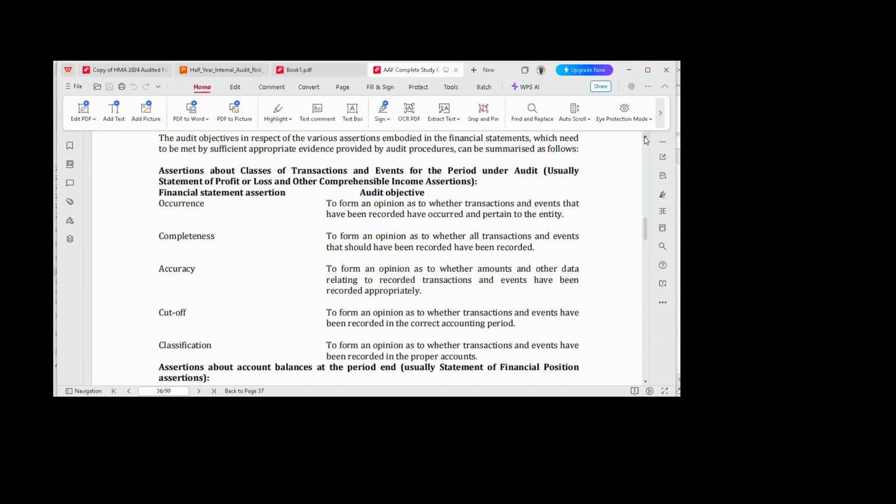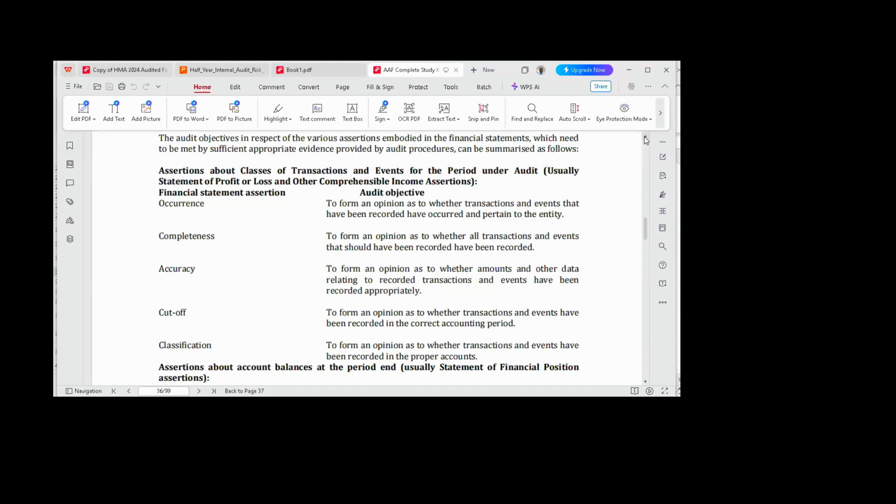You said that these are assertions made by management that the financial statements presented to the auditor do not have any material misstatement. So when the auditor asks them, how am I sure that you don't have material misstatements in your financial statement? They're going to say that based on their declarations, their assertions, based on what? Transactions and events.